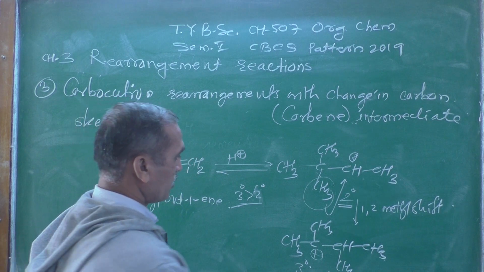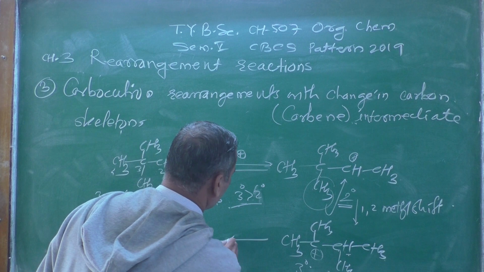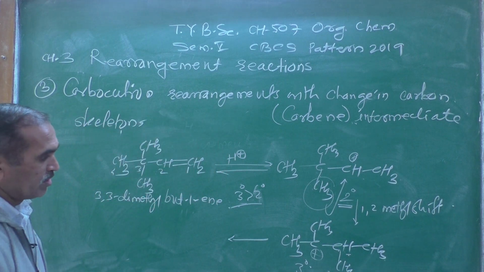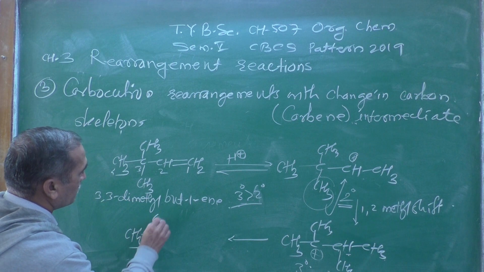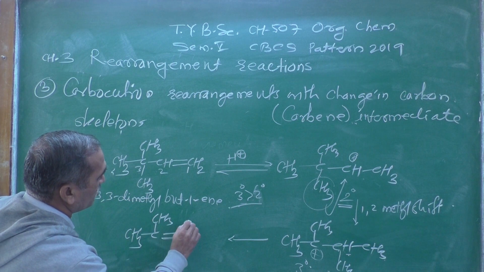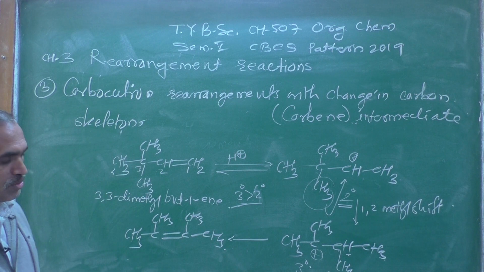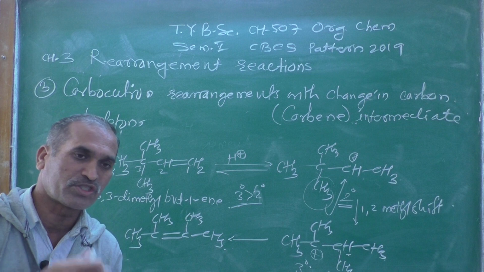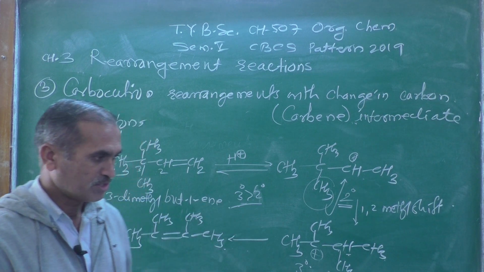And now here it can lose this proton, and we will get the most stable product formed over here. This one CH3, then here would be CH3 double bond, then you can write CH3 and CH3. According to Saytzeff's rule, the more substituted alkene is obtained as the stable compound.